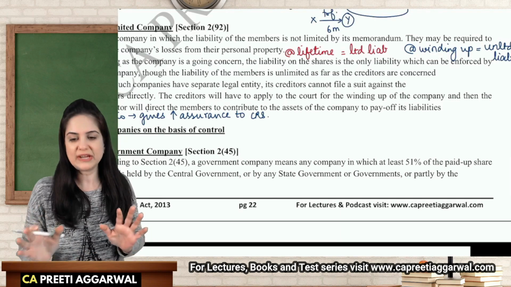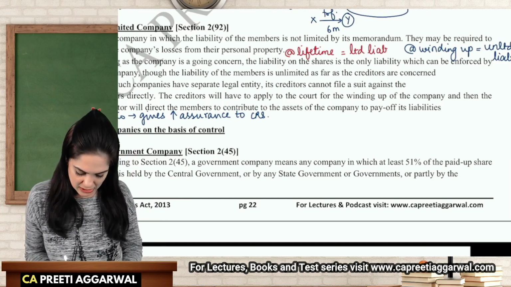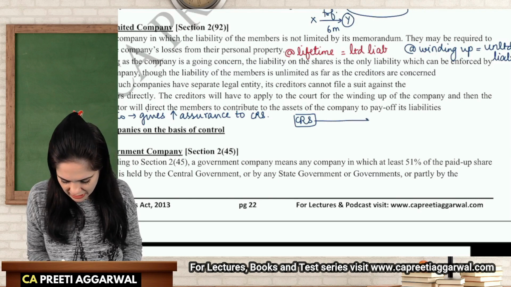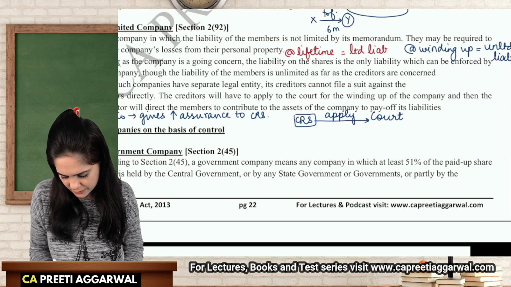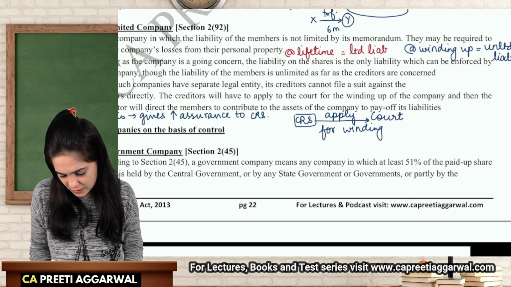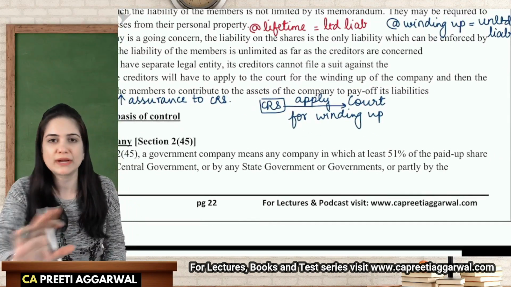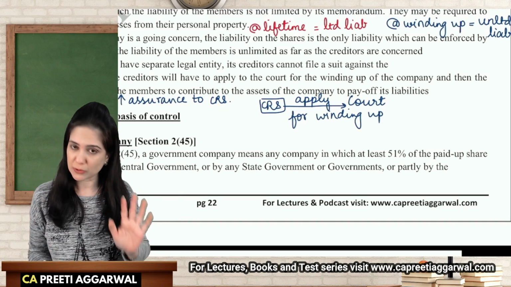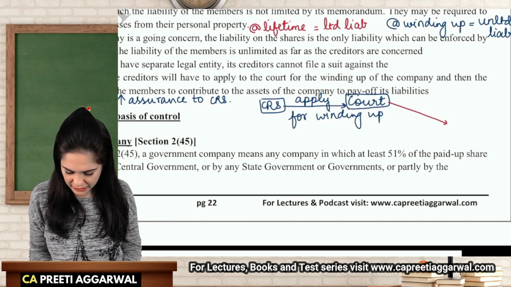See, we don't wait till winding up. These creditors insist on winding up of the company. So these creditors, these are my creditors, will apply to the court for winding up. They will go to the court and prove that the company is unable to fulfill their obligations. Please wind up the company. The court, if it is convinced, will then appoint a liquidator.